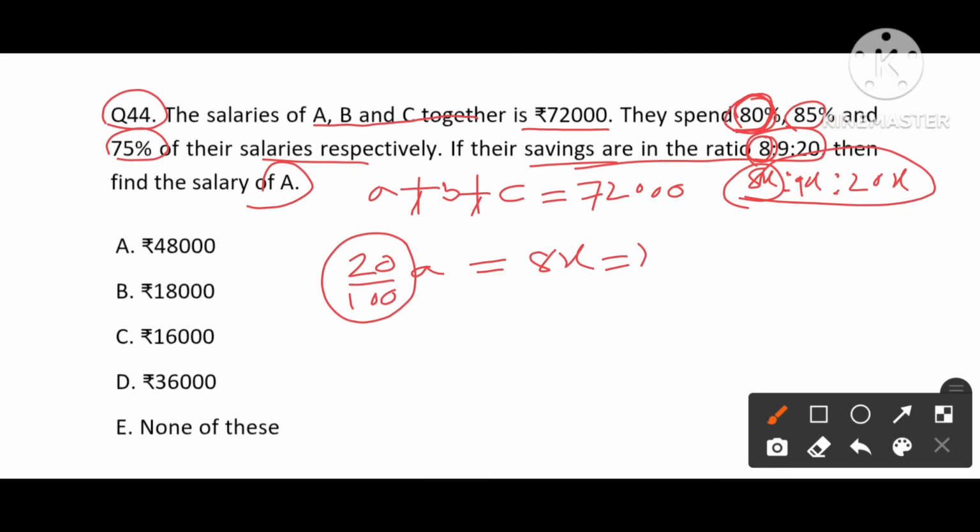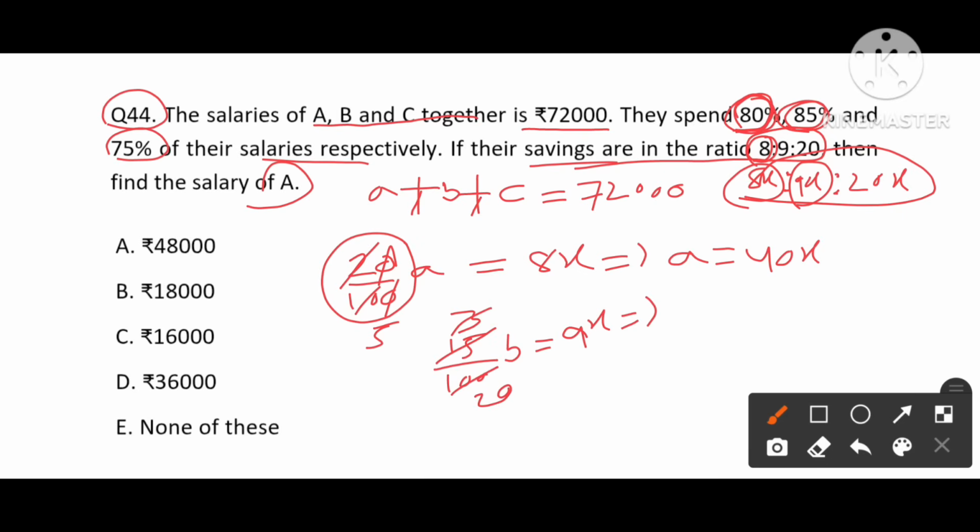So what we have here is, A's value will be 0 cancel, 2, 5 times, so A's value will be 8 times 5, which is 40x. Next, B spends 85%, which means he is left with 15% as savings. 15 divided by 100 of B equals 9x. From this we have 5, 3 times, 20 times 3, so B's value will be 3 into 20, which is 60x.